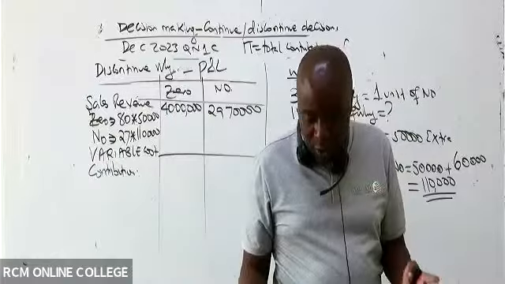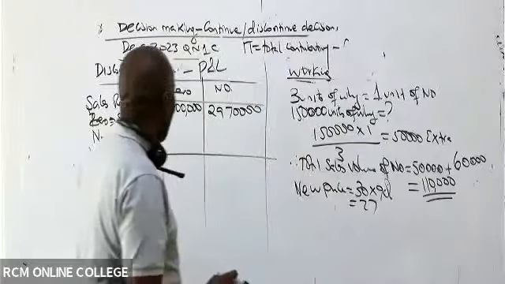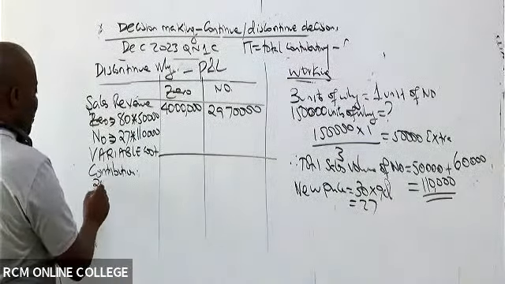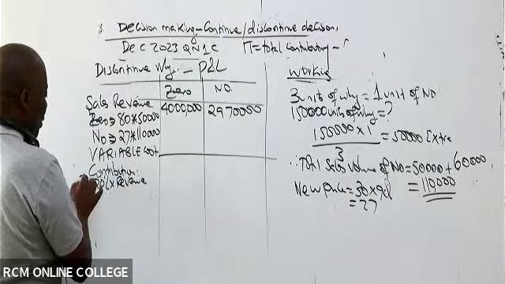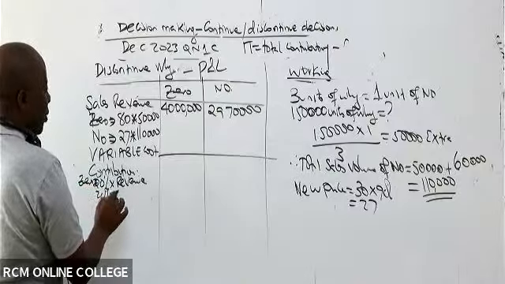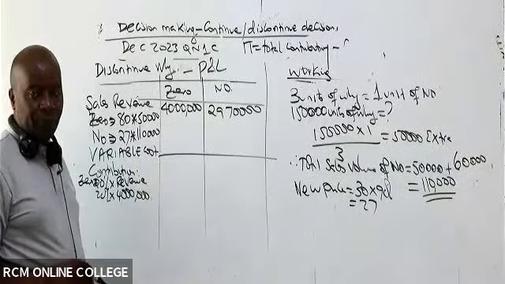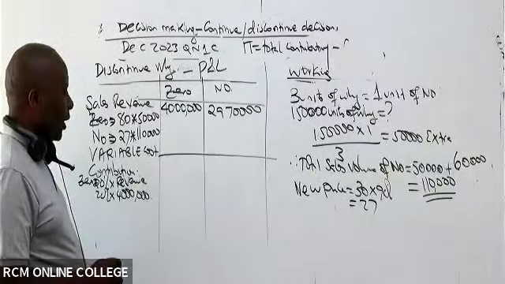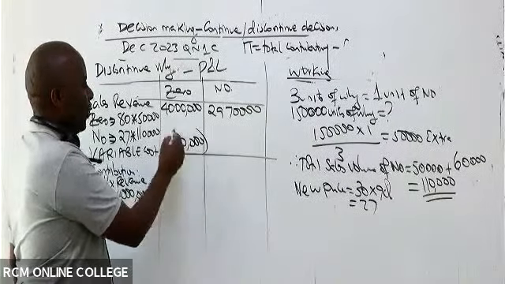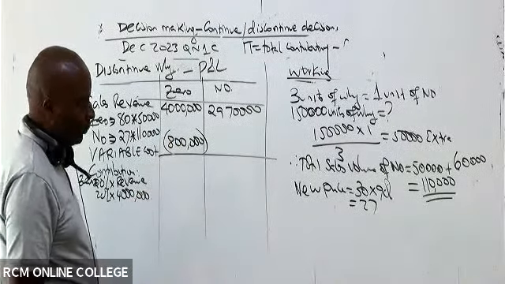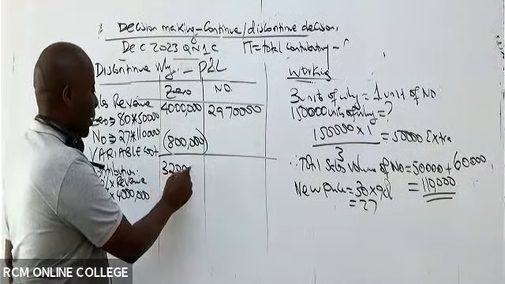Fortunately, we know the contribution margin ratio for Y-fly is 20%, so it will be 20% of revenue. 20% of 4 million will give us what figure? 800,000. So please subtract this.